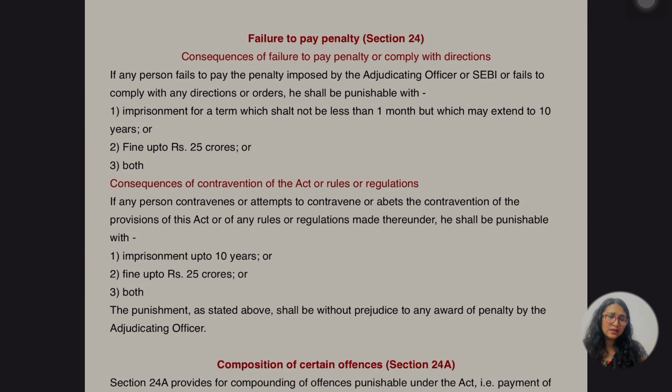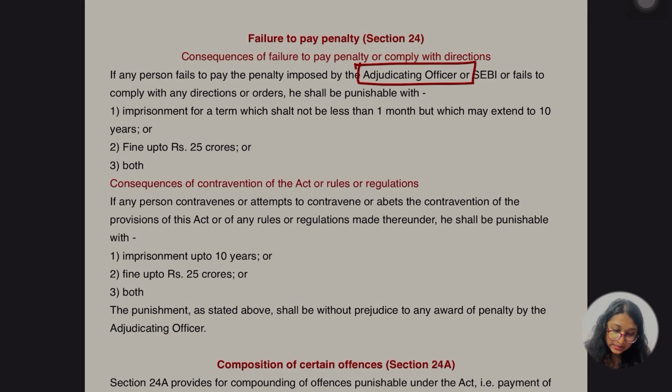What is going to happen if the adjudicating officer has imposed a penalty on such a connected person, and the person has failed to pay the penalty? Again there is going to be a penalty imposition, in case of consequences of failure to pay penalty or comply with the direction of the adjudicating officer or SEBI.